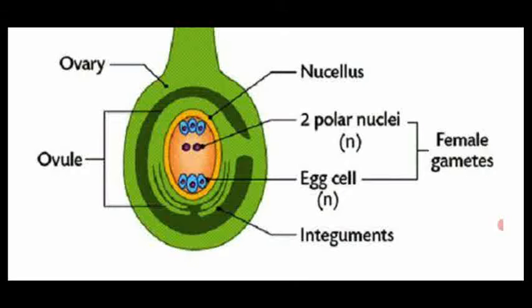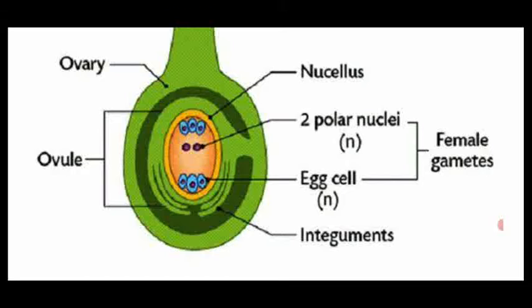All of them are present in the nutritive tissue called the nucellus. See, the egg nucleus has n number of chromosomes. Each of the polar nuclei also has n number of chromosomes. So both the polar nuclei and the egg cell act as female gametes.